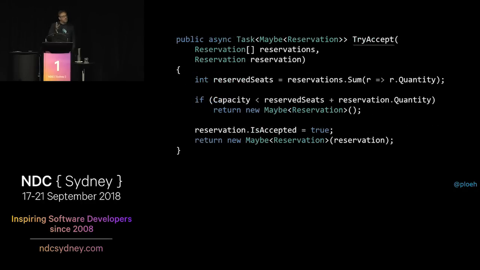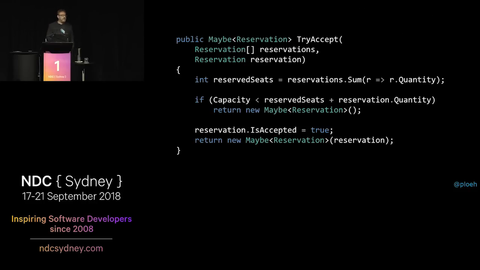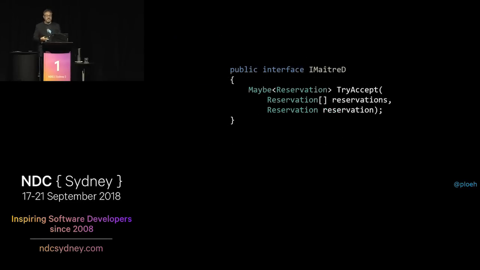Going back to TryAccept, though, an interesting thing has happened. There's a compiler warning. The warning says this async method lacks await operators. Oh yeah, it's no longer asynchronous. This is a completely synchronous thing. So let's get rid of all that asynchronous crap there. I really didn't like that my domain logic had to be asynchronous, because why should it be? But now it's no longer asynchronous. All the rest of the stuff can still be asynchronous.